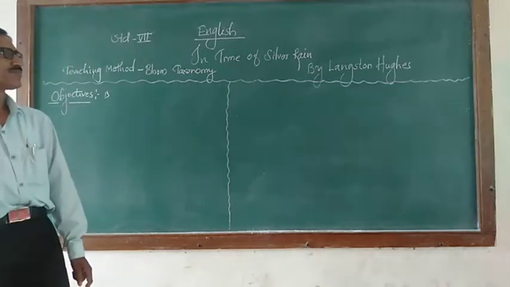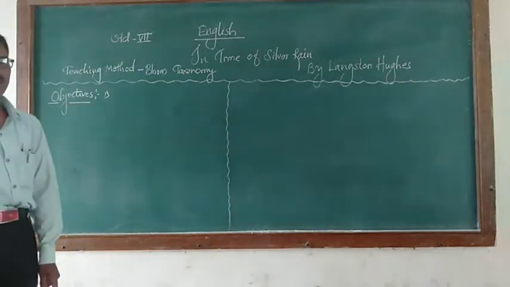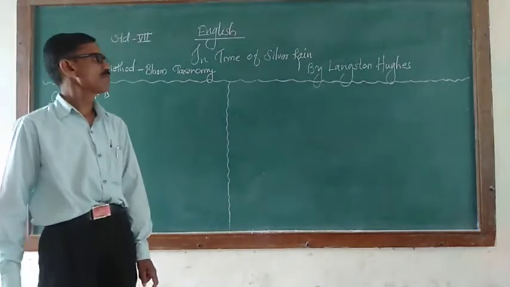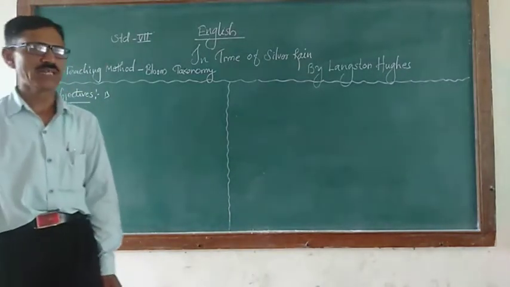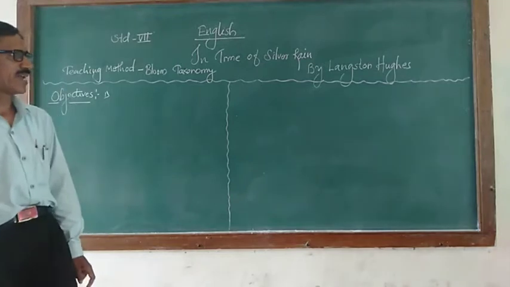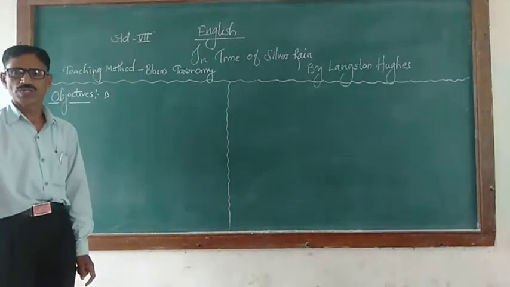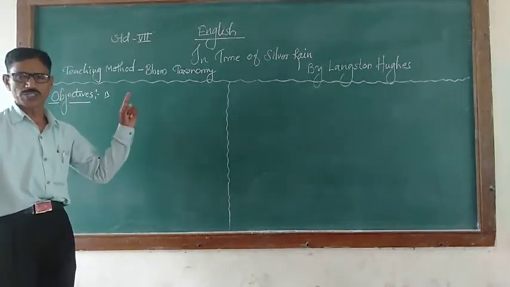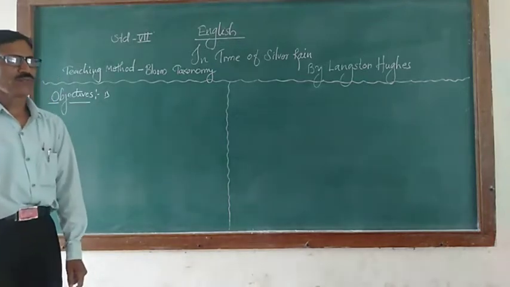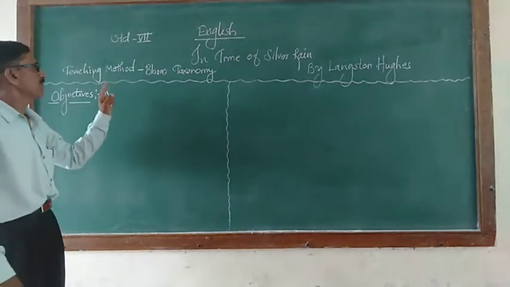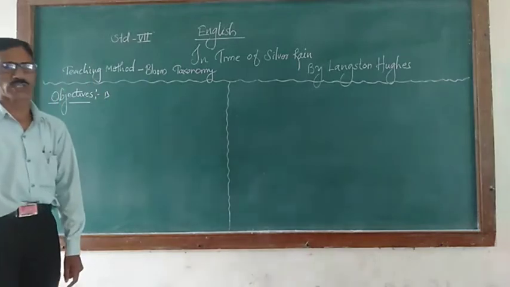Good morning, friends. Today we are going to study the 7th standard English poem, In Time of Silver Rain. It is written by Langston Hughes. Before turning to this poem, we are going to teach it through the method of Bloom's taxonomy.